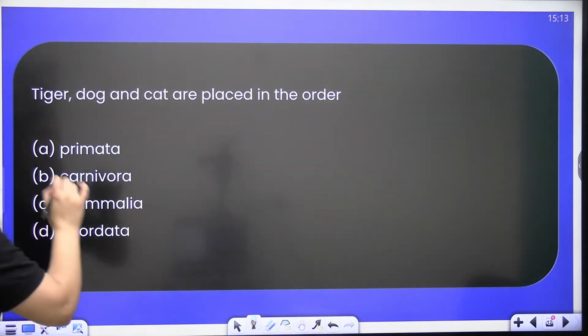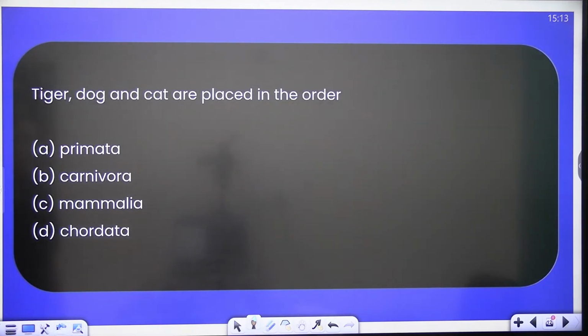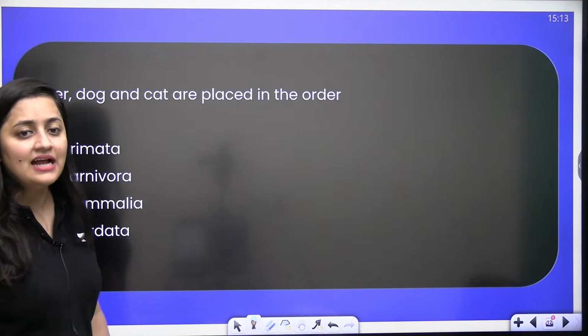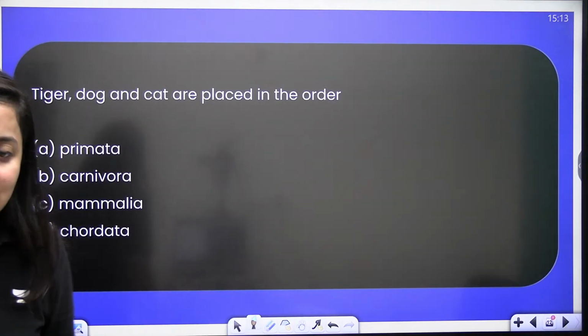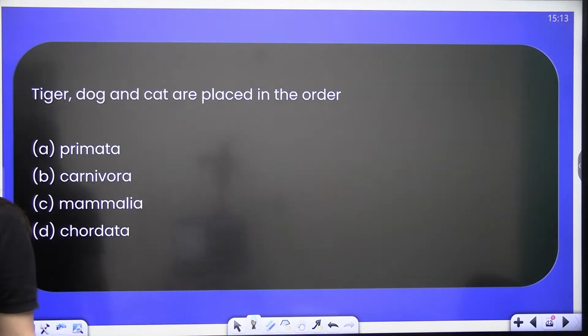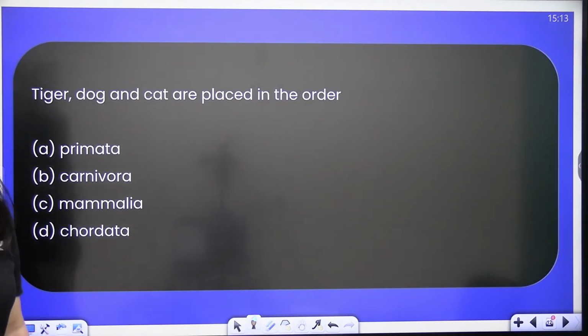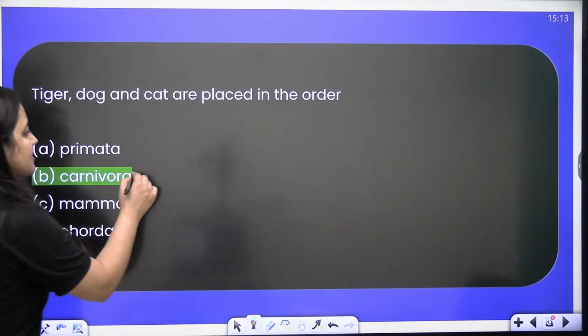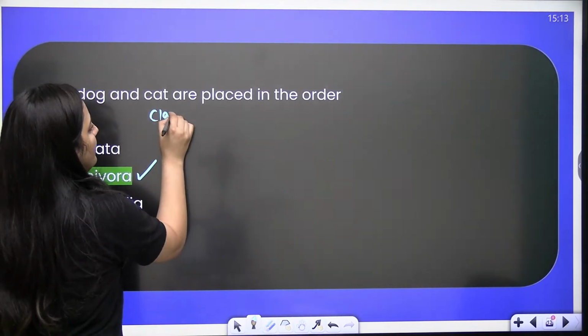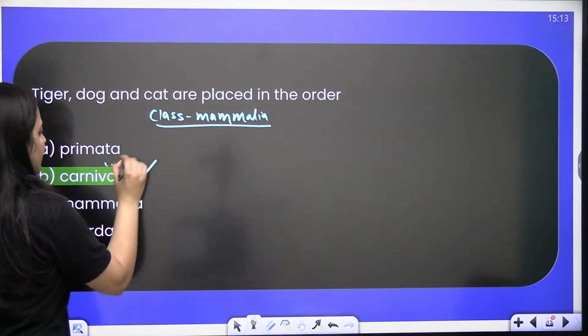Now the next question: tiger, dog and cat, they are placed in which order? Everyone here in the class, please answer the question quickly. Of course, it is the order Carnivora, and they all belong to the class Mammalia. The class is Mammalia, and the order is Carnivora.